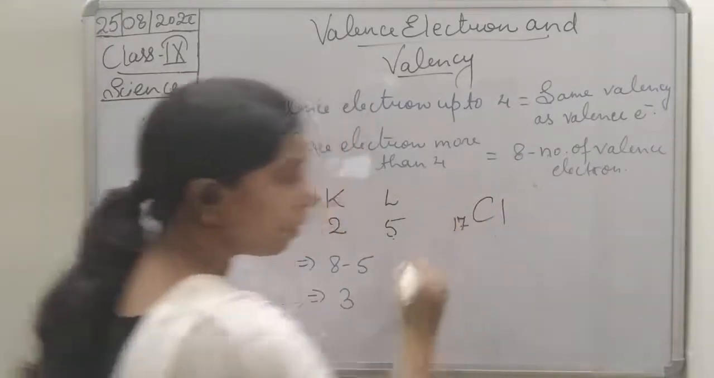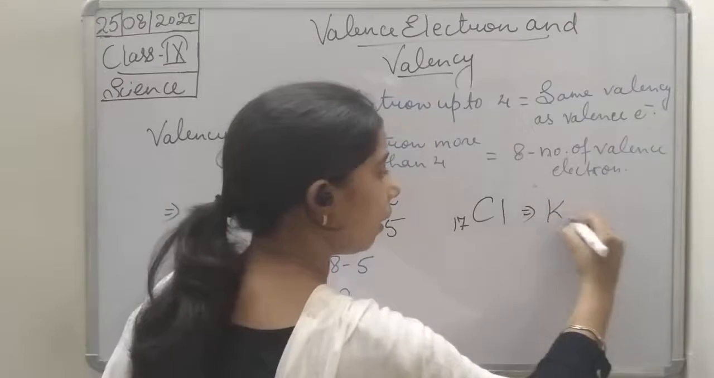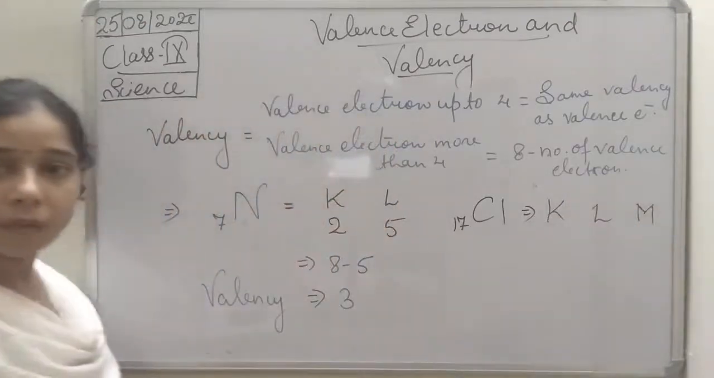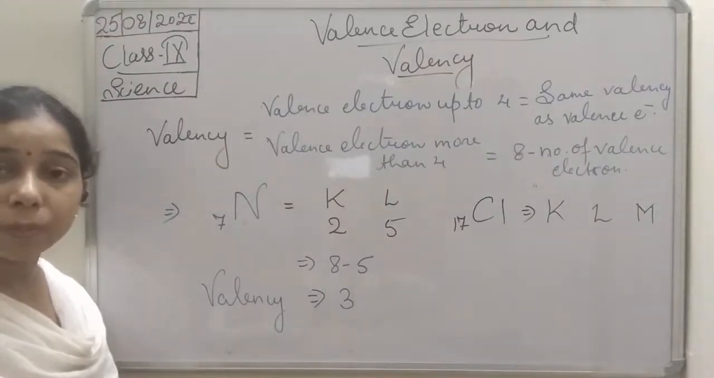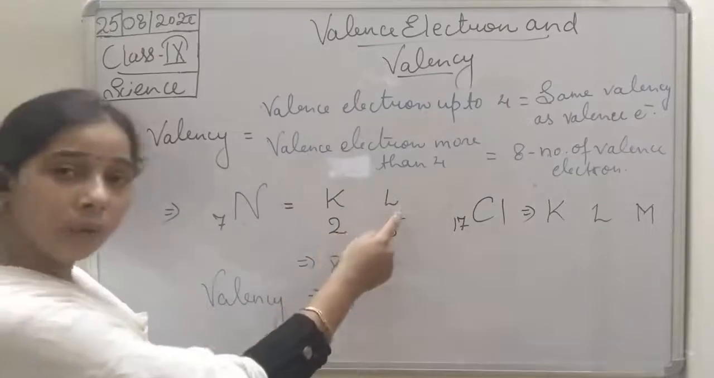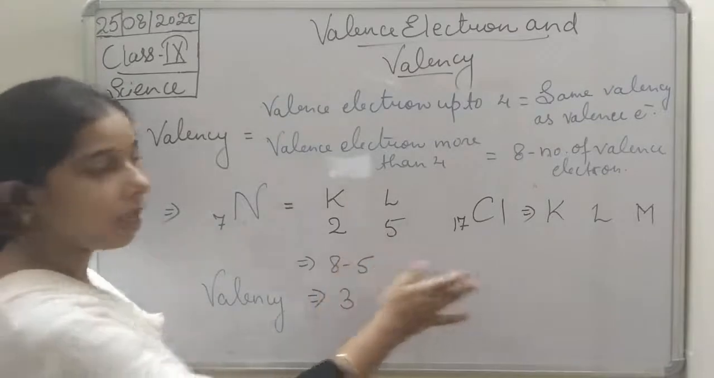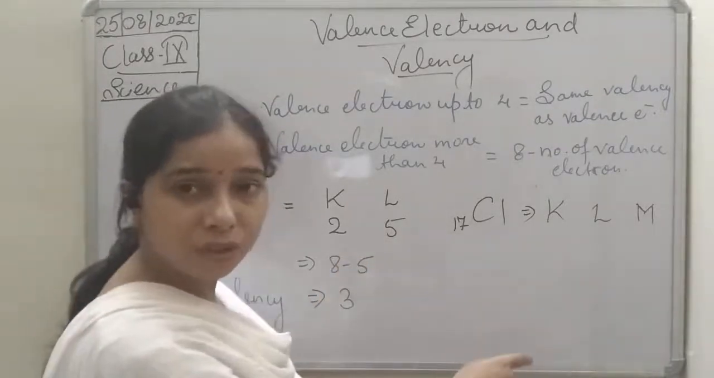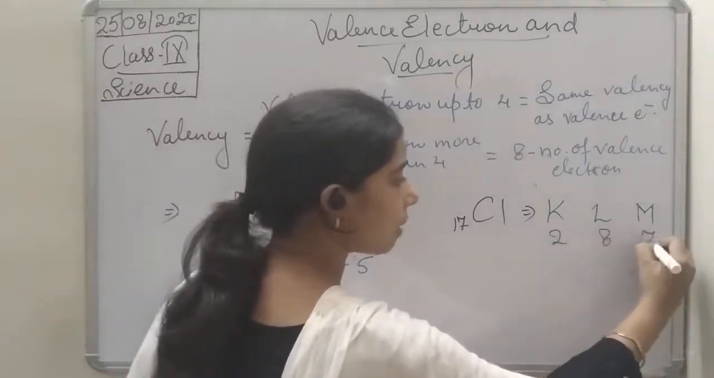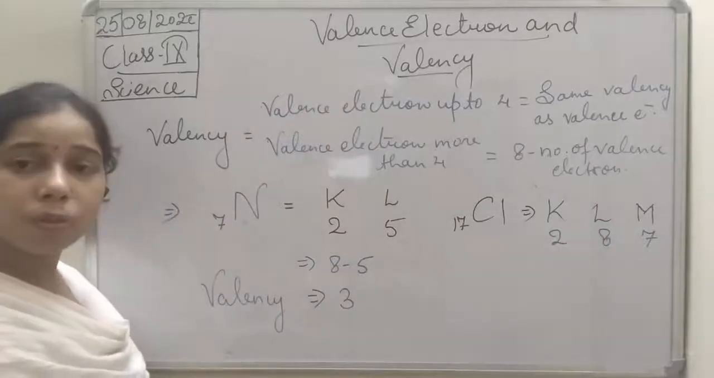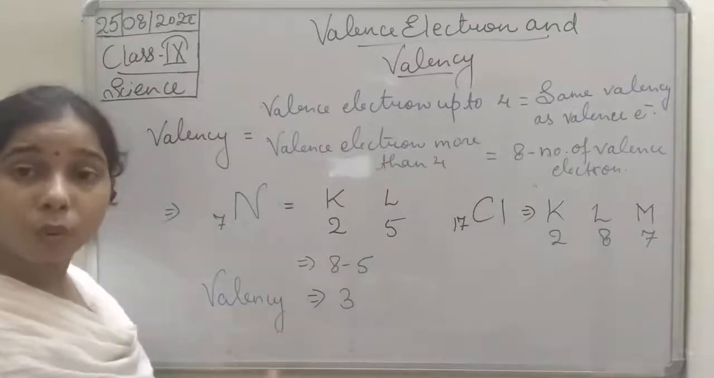Chlorine is 17. So its outermost shell will be K, L, M. Again, there is no issue with which shell we are talking about, but it should be the outermost. Here it goes up to L only, but this is the outermost shell. The electrons present in the valence shell are the valence electrons. Let me show the division first: 2, 8 and 7. So in the outermost shell, how many electrons are there, student? That is 7. So it is more than 4.